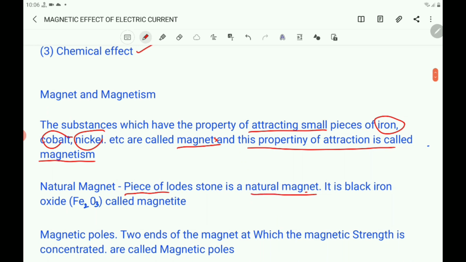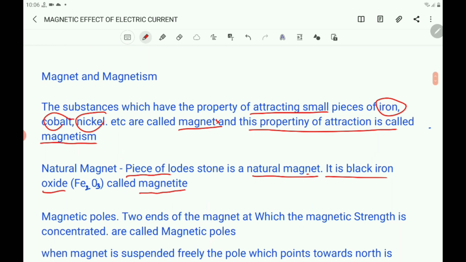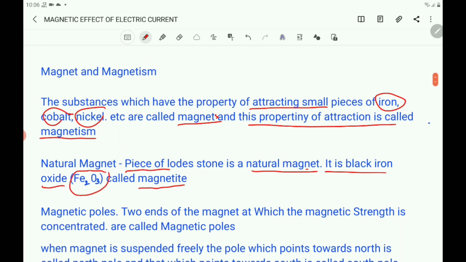It is black iron oxide, an ore of iron, called magnetite. Its chemical name is iron oxide and its molecular formula is Fe2O3. Since it is available in nature, it is called a natural magnet.